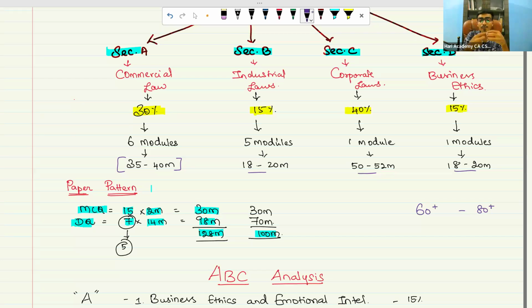It will be helpful for other papers, which you may be able to set off against other things, or for the other group if you are writing both groups. As we have discussed earlier, you have 6 modules here, 5 modules here, corporate law is only one entire big module, and business ethics will be your one module. Business ethics is just one module, roughly around 30 to 40 pages, and will give you 18 to 20 marks very easily.